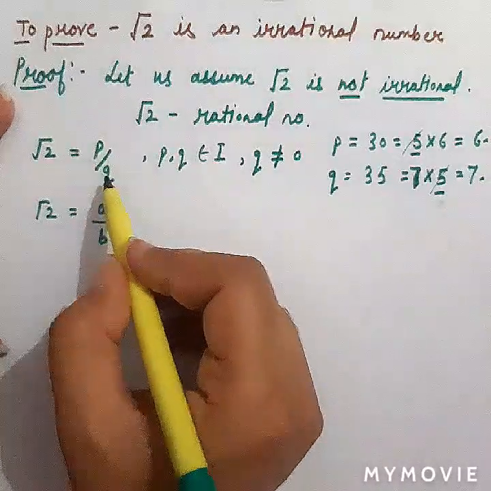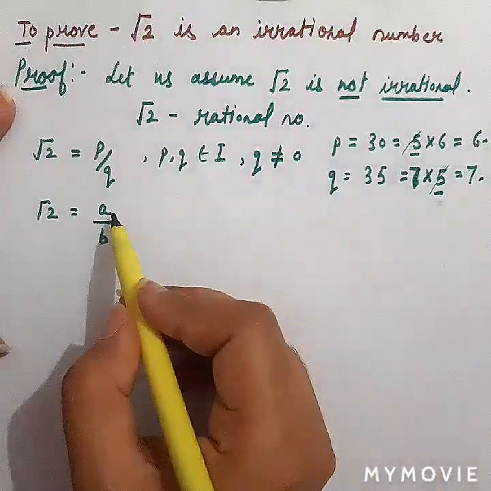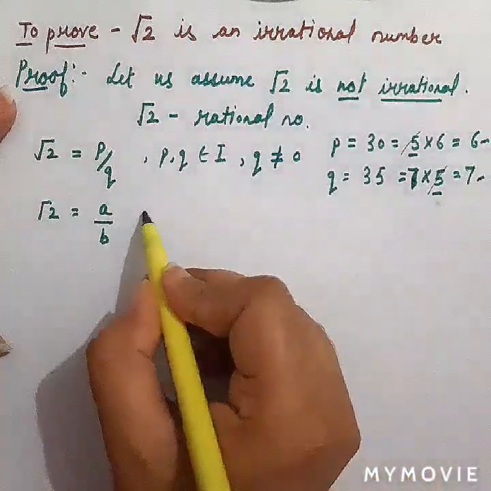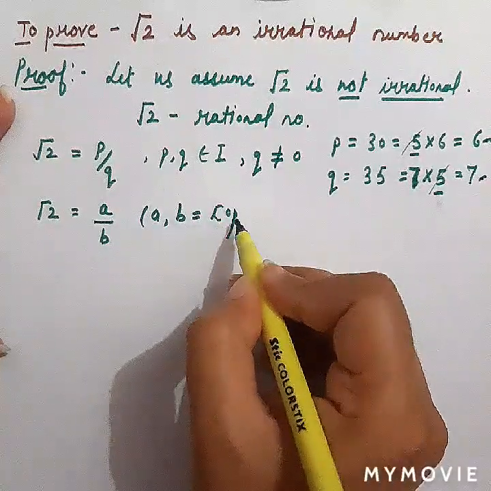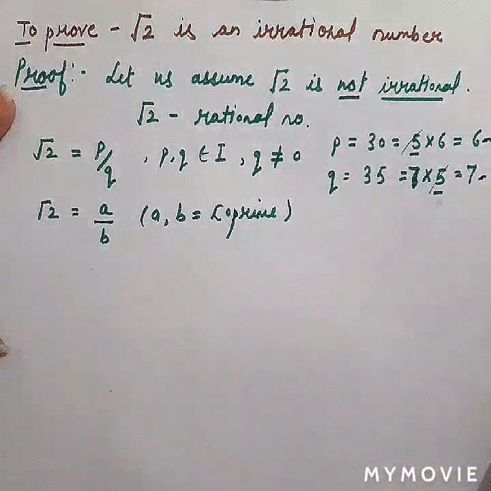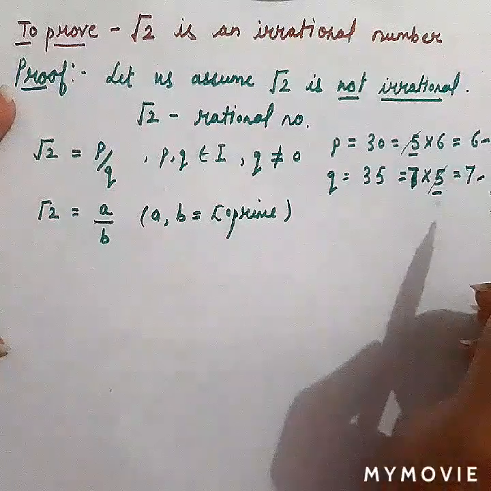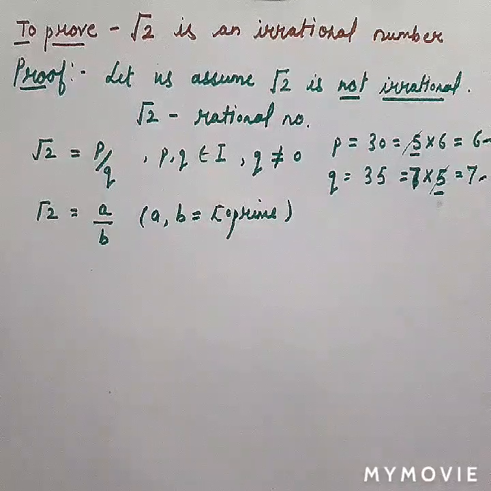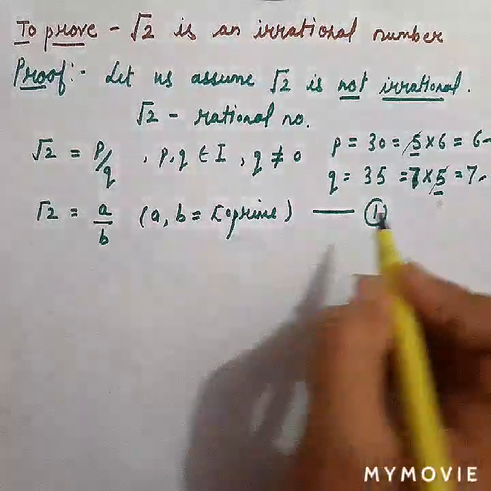So when we divide p and q by common factors, the terms come out to be something else, a and b, and those terms will be co-prime. So here a and b will be co-prime. What is the meaning of co-prime? Co-prime means the numbers which are prime to each other, having no common factor. Here also we see that 6 and 7 have no common factor, so these are co-prime numbers, right? So I want to call this equation number 1.